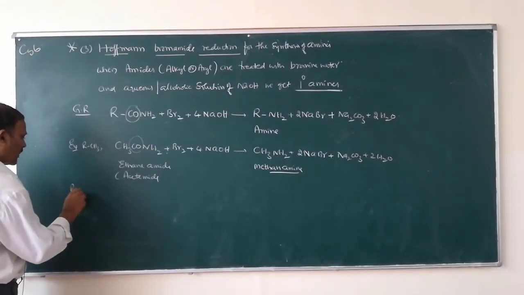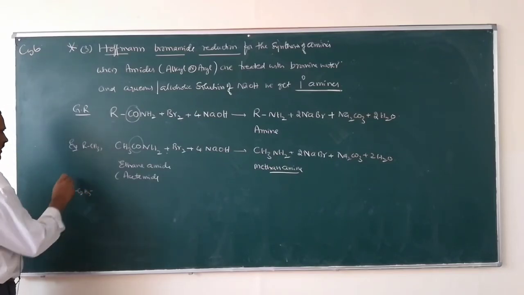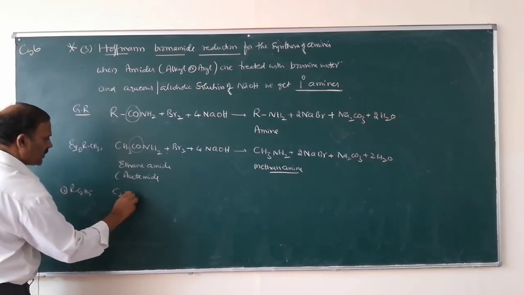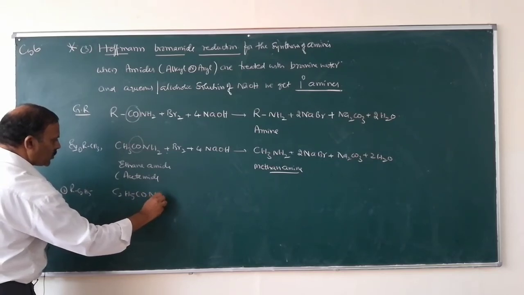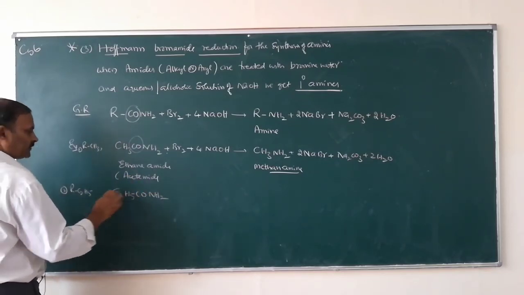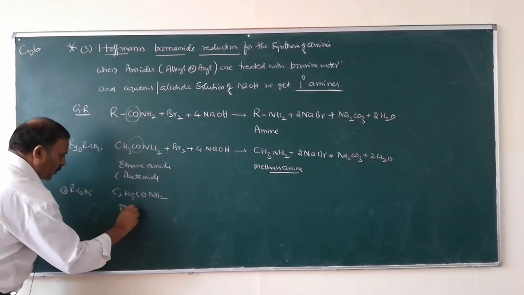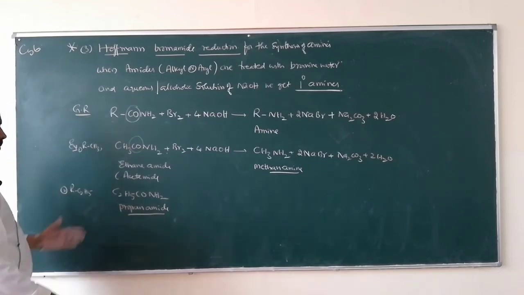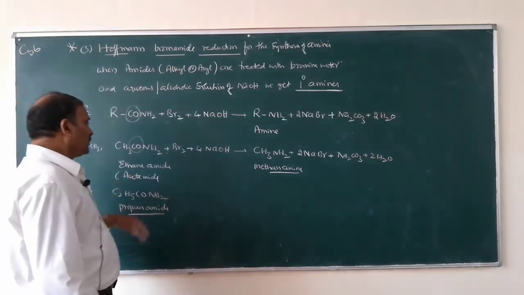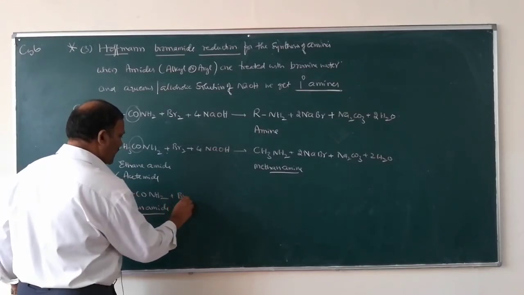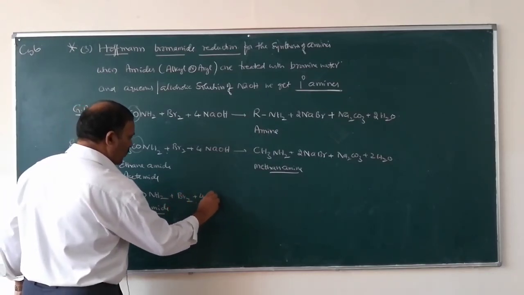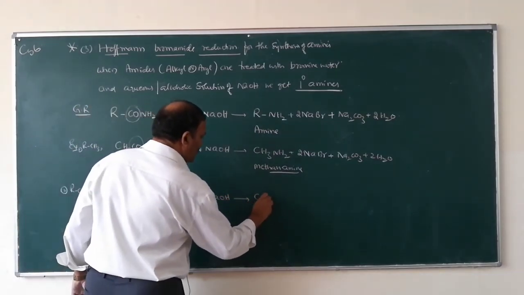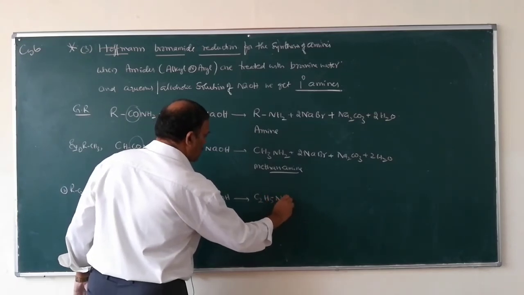Similarly, if R is C2H5, what is this compound? C2H5CONH2. This one is propanamide. Propanamide plus Br2 plus 4NaOH gives C2H5NH2.